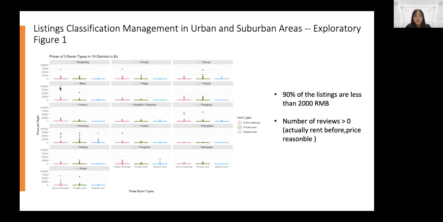I found that there are situations where nobody ever came to live in such a house, or the landlords already stopped renting but didn't delete the information. So I added a limit that the number of reviews needs to be larger than 0, so only houses actually rented before show, which makes the price more reasonable. Also, I checked that 90% of the listings are less than 2,000 RMB, thus I set the highest limit at 2,000 RMB to see a more general situation.